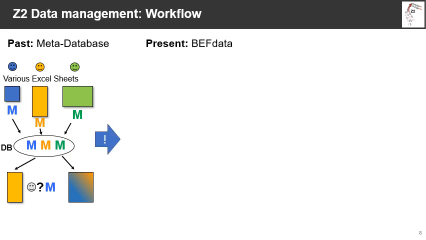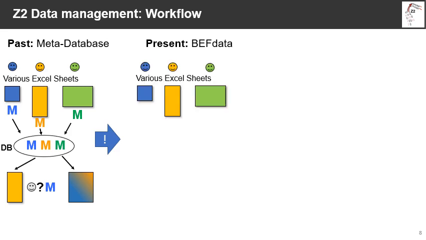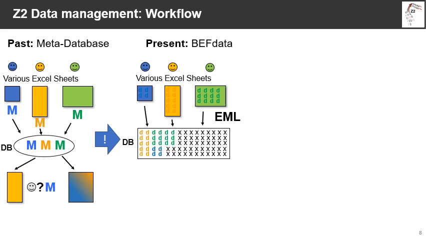In this respect, the BEF data portal we are currently using has made a great step forward. We kept Excel sheets because this has been shown to be the most efficient way data users collect and correct the data, but then using EML, Ecological Metadata Language, which is a readable XML markup syntax for documenting the data. Instead of metadata, the original data D is stored, and a user who wants to combine data gets them in a harmonized way.